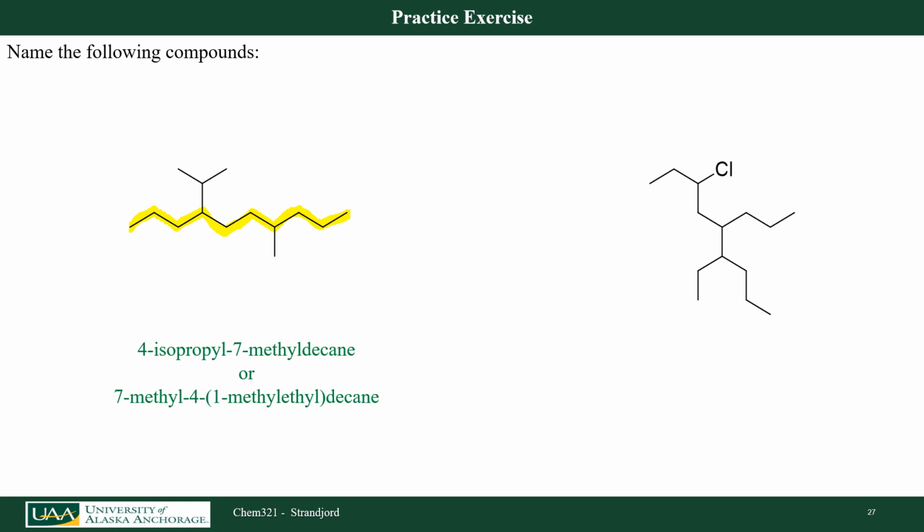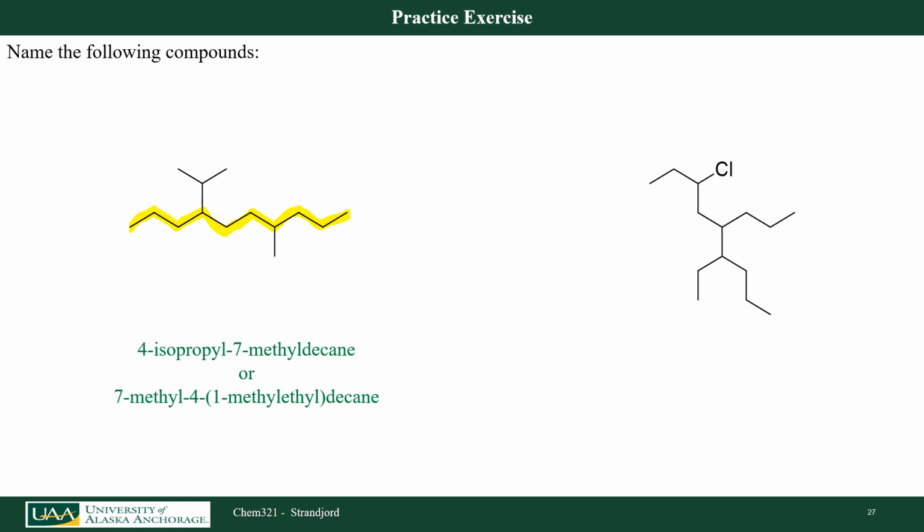If I did the parenthetical nomenclature system for that, I have a 1-methyl ethyl. Notice here that when I do that, these two have different alphabetization. Here I have an I before an M. Here I have an M before a M-E. So in this case, when I do the alphabetization, I go M-E-T-H-Y-L. Here I go M-E-T-H-Y-L-E. This is higher in the alphabet, so it comes second. So whether you use the common substituent name or the parenthetical substituent name might affect how you put them together alphabetizing wise.